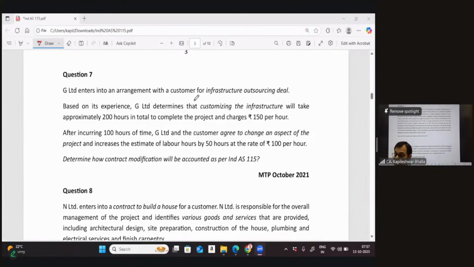Now, let's read. And as I read, I'm going to put some outright questions to you at this stage. It says G enters into an arrangement for an infrastructure outsourcing deal. My mind is working at the very start as I read this question. When I look at the concept that the customer has entered into an infrastructure deal, my mind is telling me that the goods are going to be not distinct. Do you agree with my statement? I know it's a little too early to make these kinds of statements, but as I read that it is infrastructure, I think you rightly agreed with me.